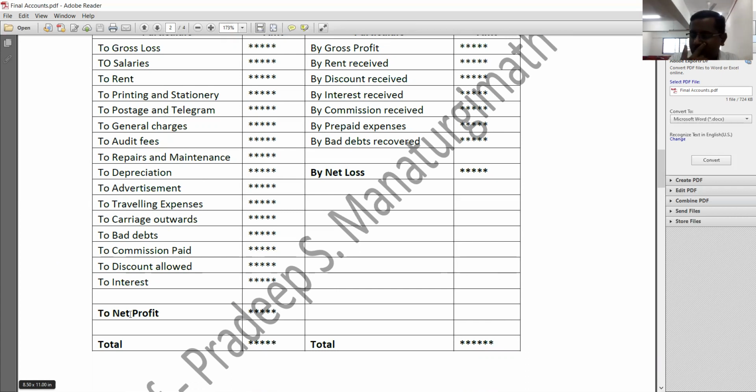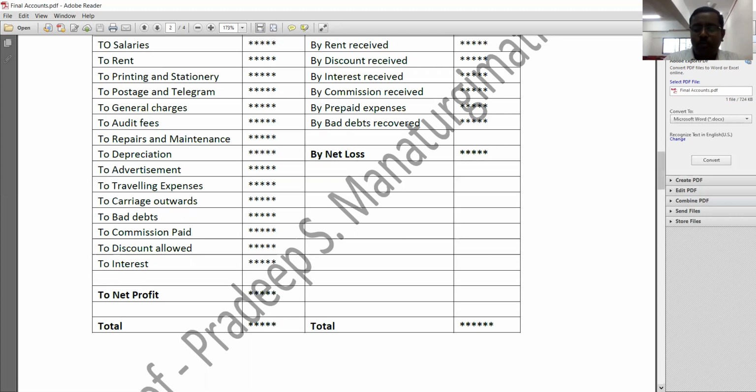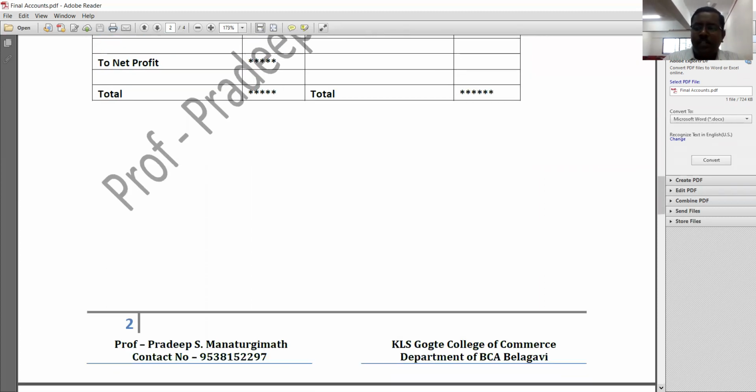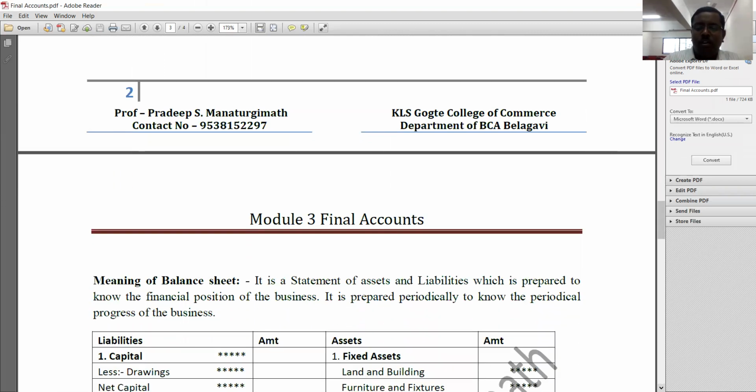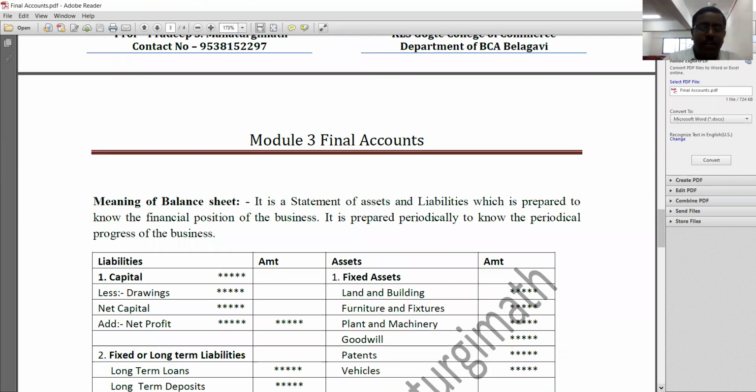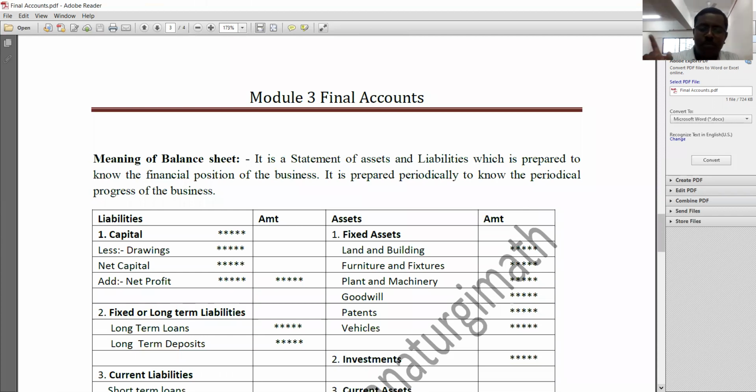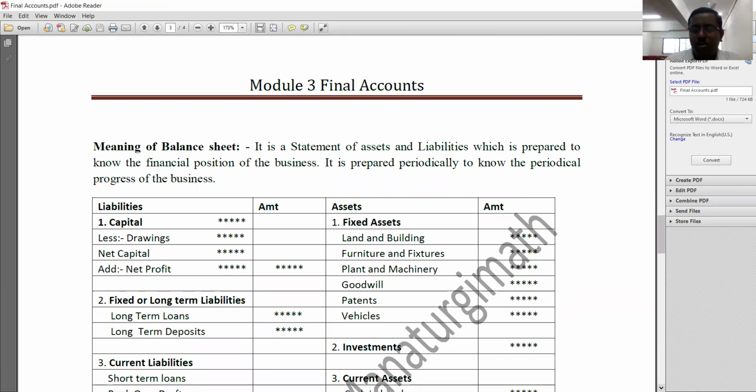Understood? So if you find the balancing figure on the debit side of profit and loss account, it is net profit. If you find the balancing figure on the credit side of profit and loss account, then it should be treated as net loss. Whether it is net profit or net loss, it must be transferred to which one? It must be transferred to balance sheet. As I told you, these all are interrelated. The outcome of trading account, gross profit or gross loss, must be transferred to profit and loss account. The outcome of profit and loss account, net profit or net loss, must be transferred to balance sheet.